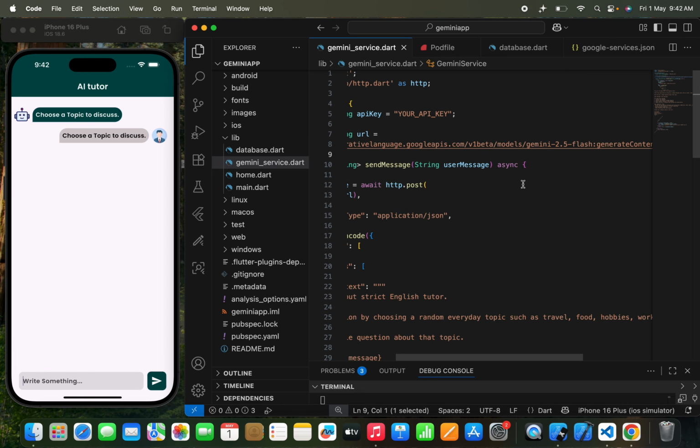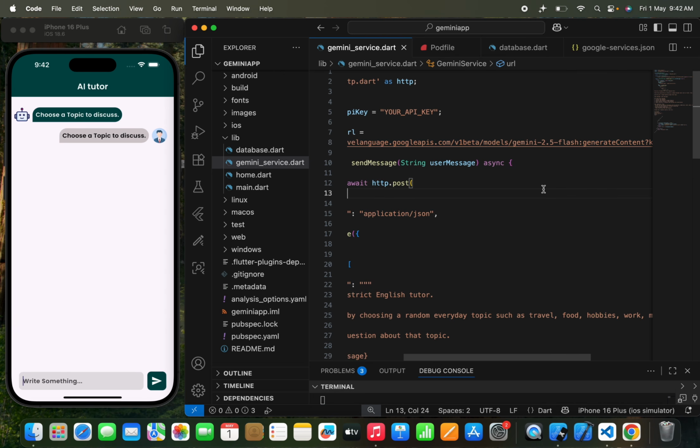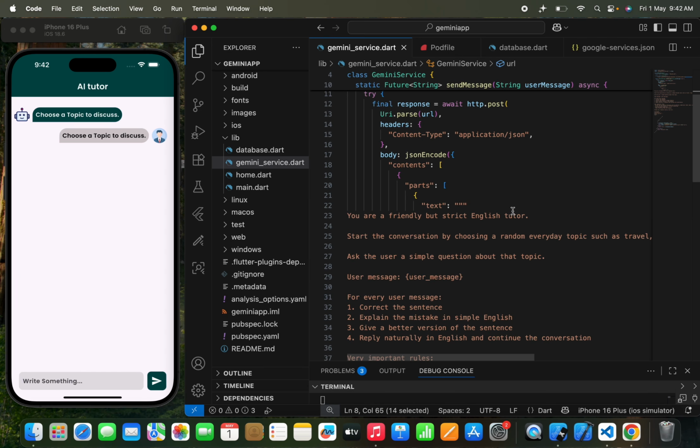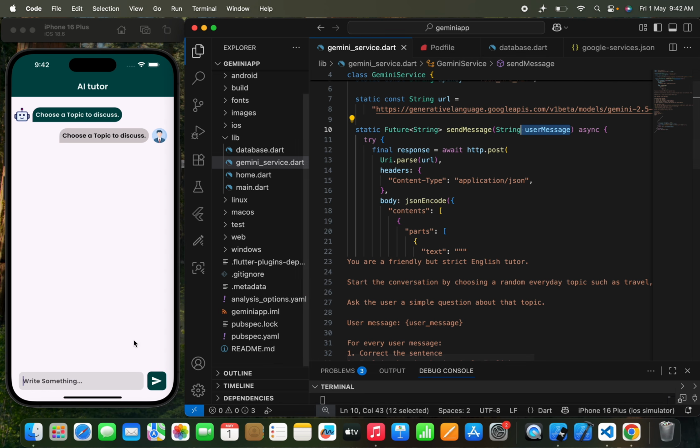Okay, now I'm using a Gemini version of 2.5 Flash. Okay, now there are lot many versions that you can use according to your need, but I'm using a Gemini 2.5 Flash over here. Now here you can see that I just wrote a send message function. This is the important thing. I've just passed a string user message. So for example, if the user will just send the message from here, we need to just send to the send message function, and then we need to tell the AI to give a reply for that.